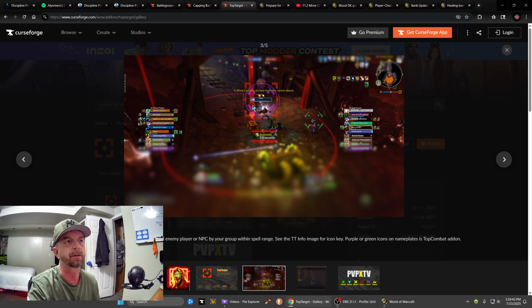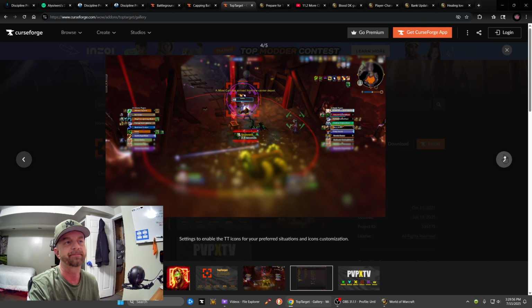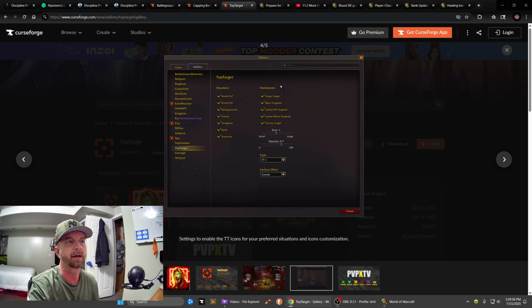You see the circle outline? Well, that's his target. It's also got the square outline, which is telling him that a lot of his team is targeting that person. So that's what it looks like in game. And those are the options. By default, they're all enabled.